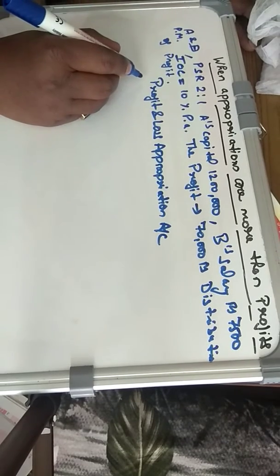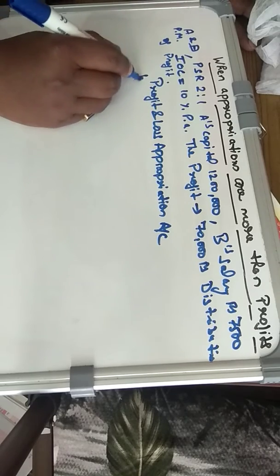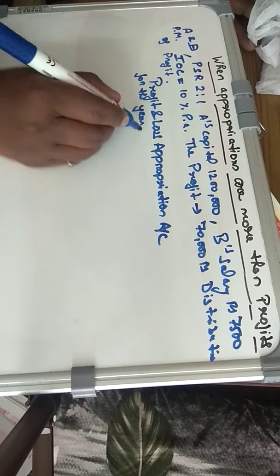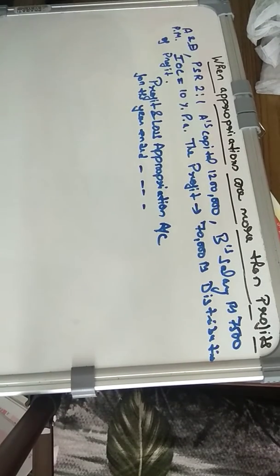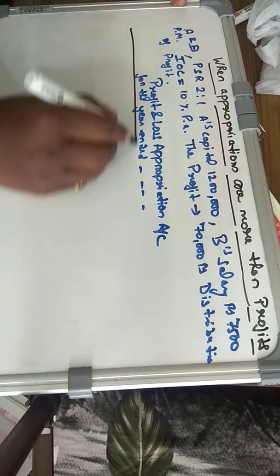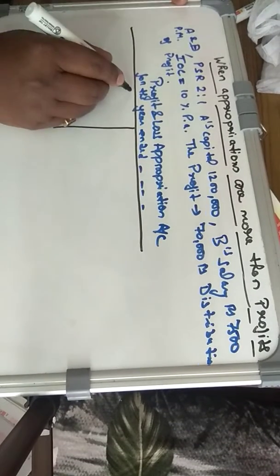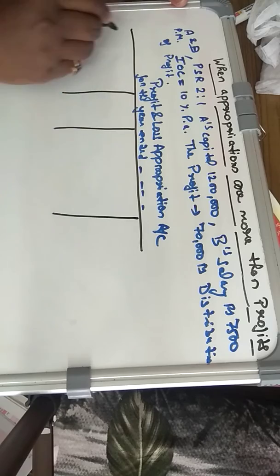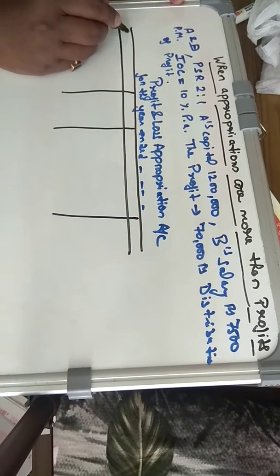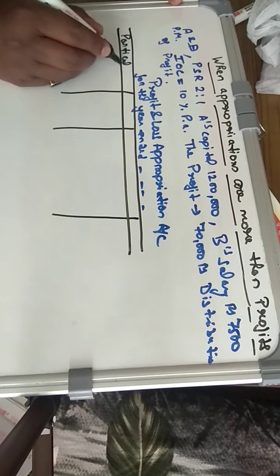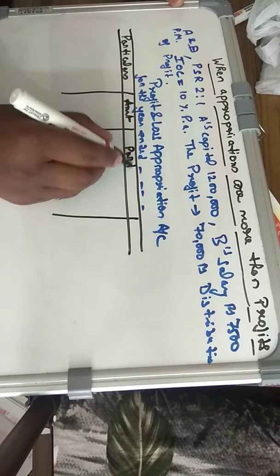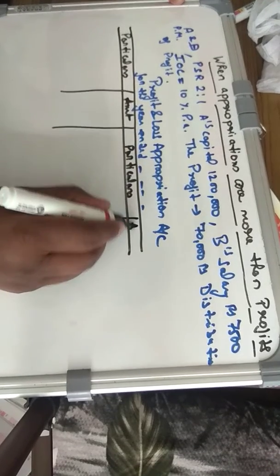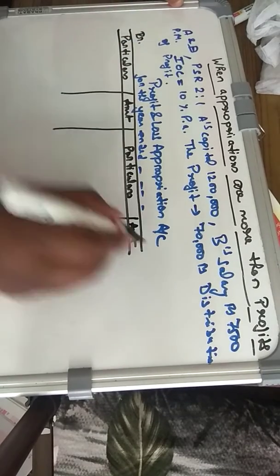Since I'm not given the accounting year, let it be for the year ended, leave it blank. Make 4 columns, use another pen, make 4 columns: particulars, amount, particulars, amount. This is debit and credit.